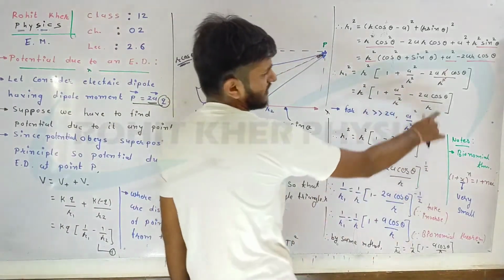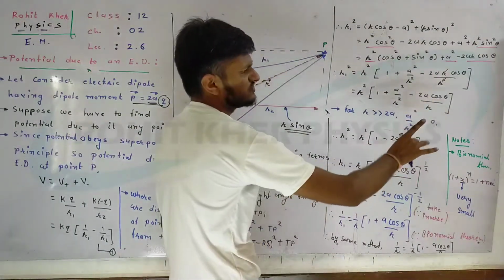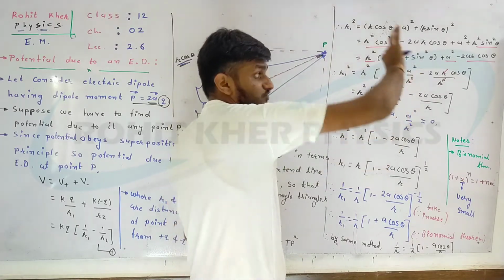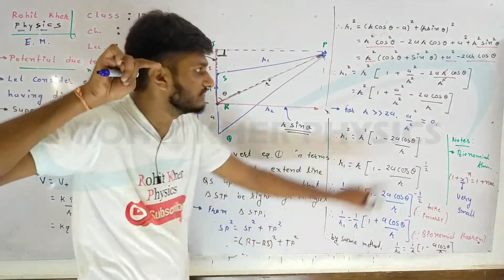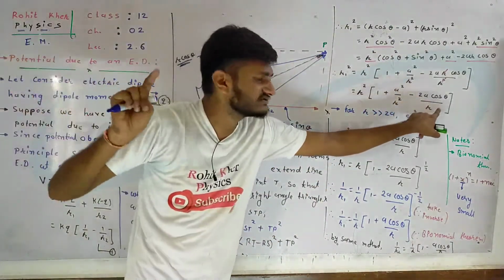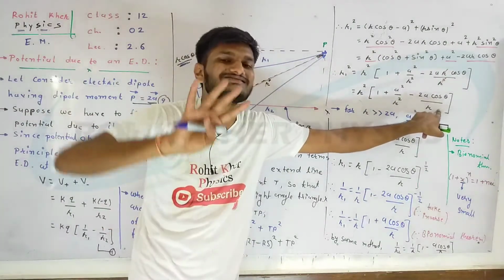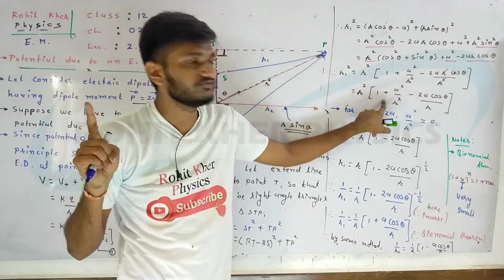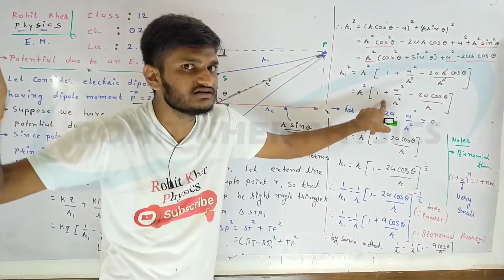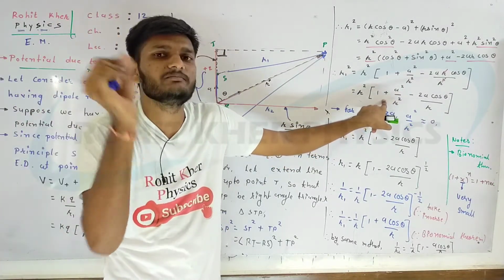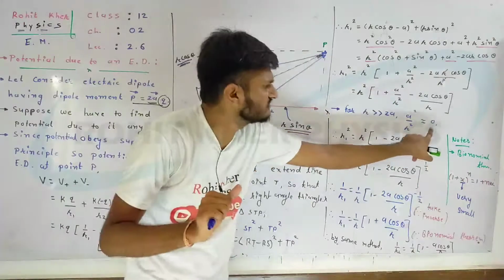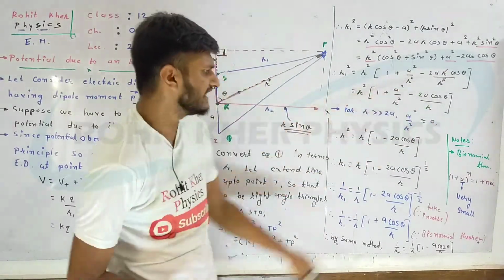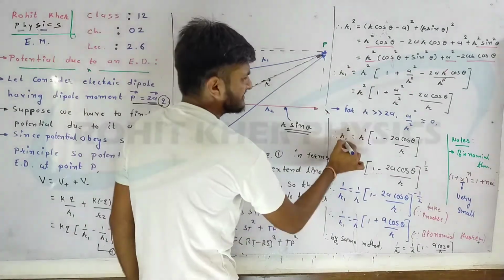You can ask, sir, why not this term also 0? This is not almost 0, because look here, the large number is squared. R square, that means this one is very large, while this one is just large. That's not very large, but this is very large. The square of a large number will be very large. So if you divide some number by a very large number, the answer will be almost 0. So if this is 0, we can simply neglect it.